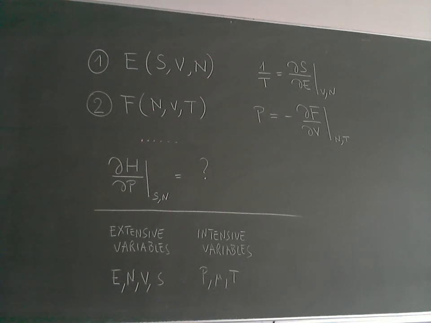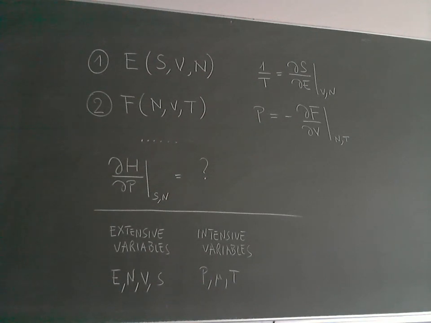And now if we go back to set 1, example 1, you see we write the energy as a function of S, V, and N. What is peculiar about this is that all these variables are extensive, right?